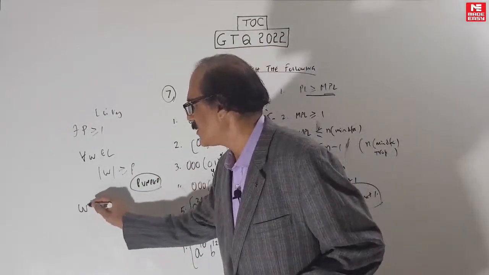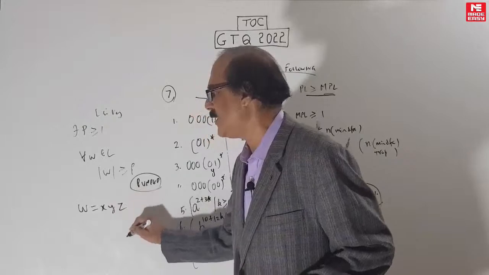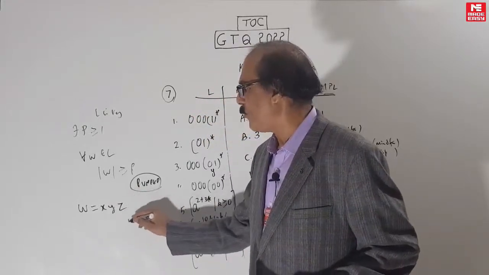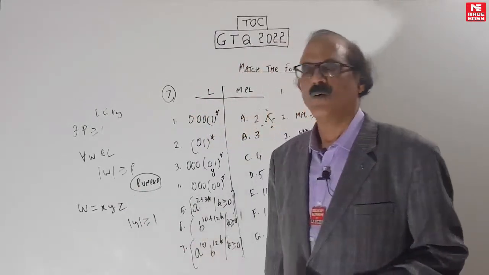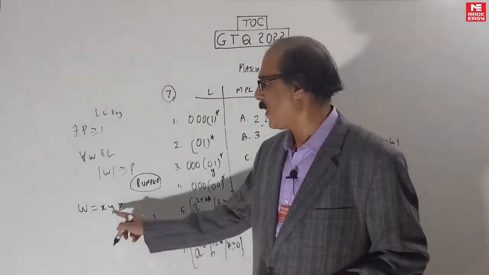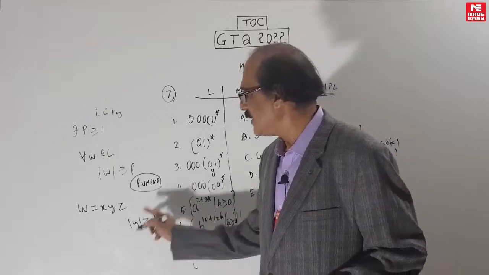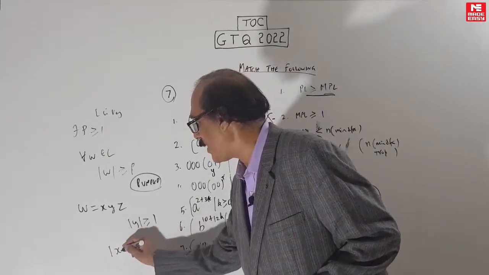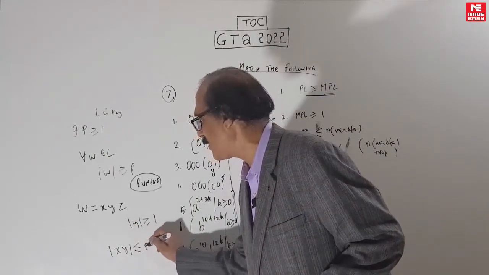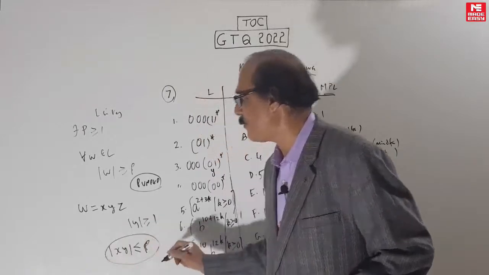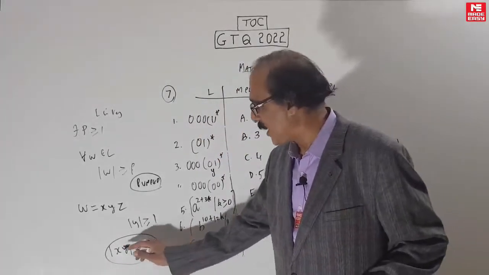It means that such a W can be broken down into X, Y, Z. This X and Z can be null, but Y has to be at least equal to 1. That is obvious because the pumped part cannot be null. It's a non-null bit. And the tricky part is this one, XY has to be less than or equal to P. This is the part many people are ignoring. That means the pumping length has to be at least equal to XY.